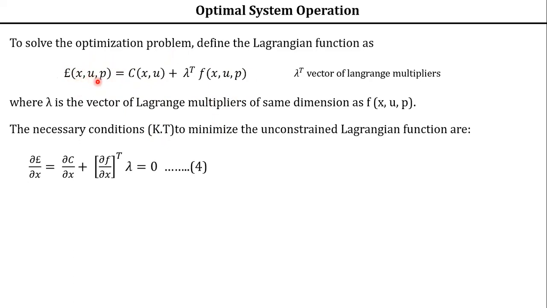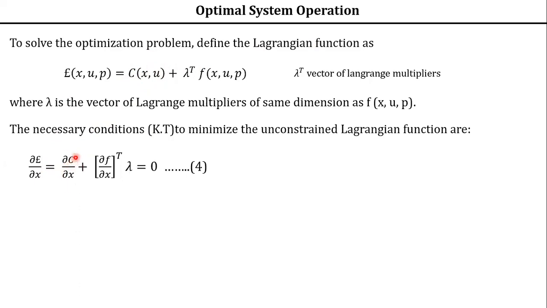The variables x, u, p. First let us take the partial derivative of this Lagrangian function with respect to variable x. Because the x variable exists here and here, c of x means it is dou c by dou x, the partial derivative. X is a state variable, isn't it? So it is the first order partial derivative of the cost function.